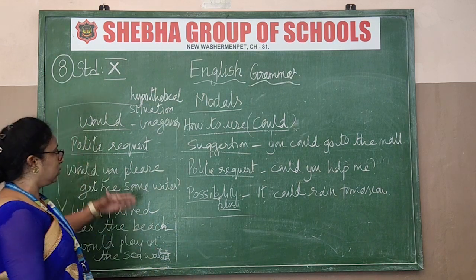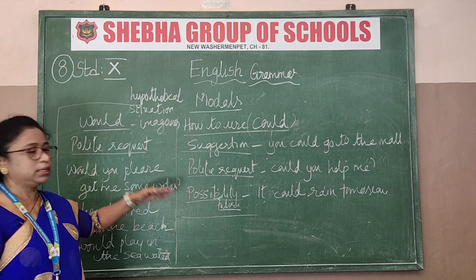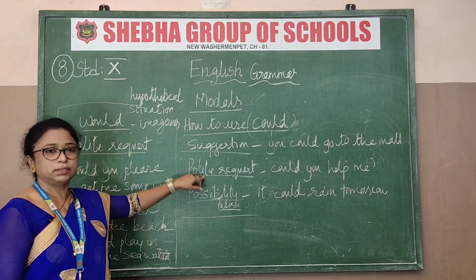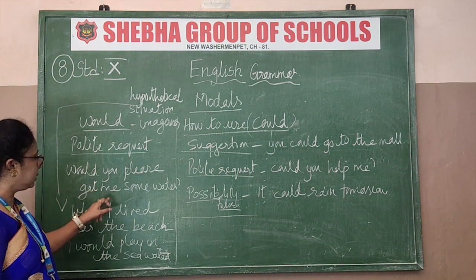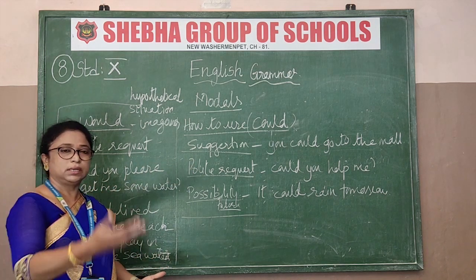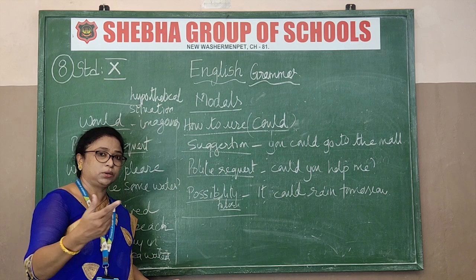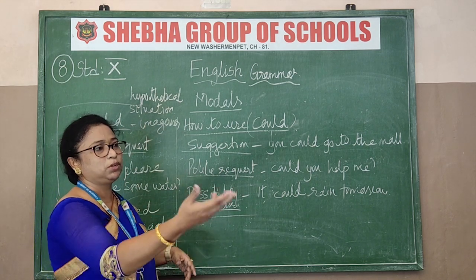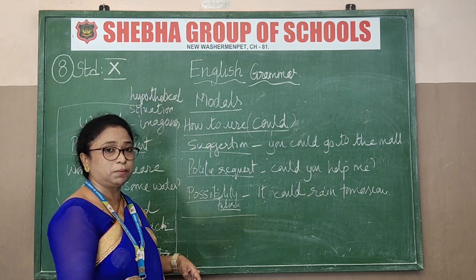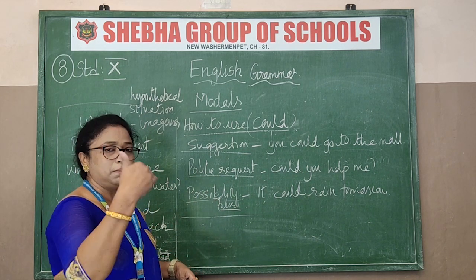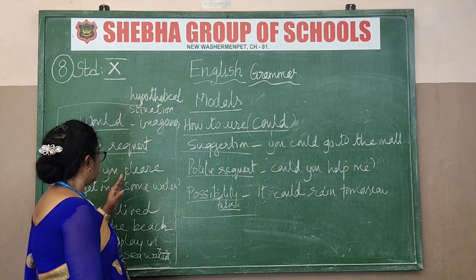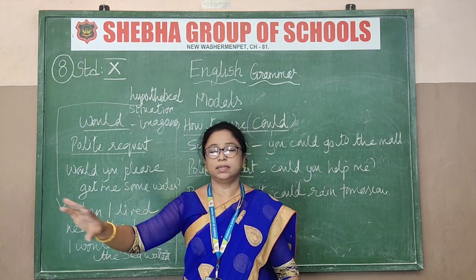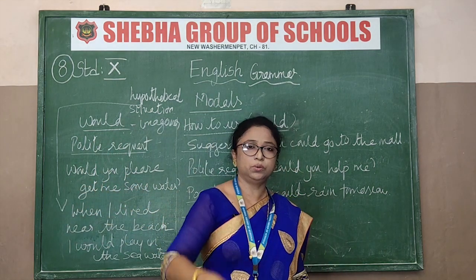Got that now? Another way of using would is again a polite request, the same way as could. That is, would you please get me some water? Would is the past tense of will. I told you before. You cannot say will you please bring this? No, that is informal. Would becomes semi-formal. That is, would you please give me some water? Got that now? So these are the varieties of modals and how and when to use them.